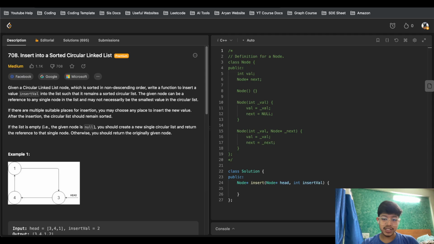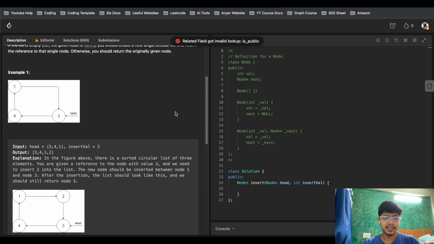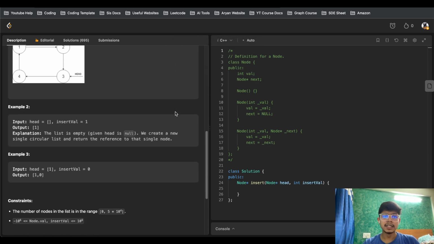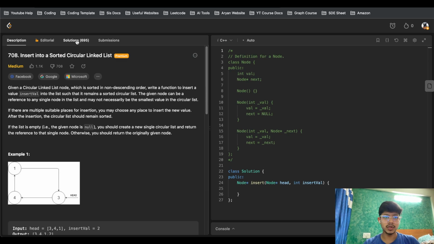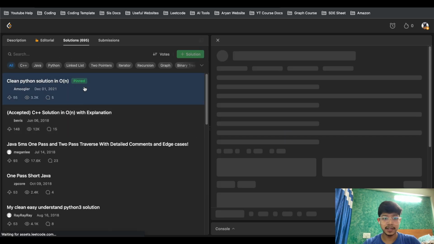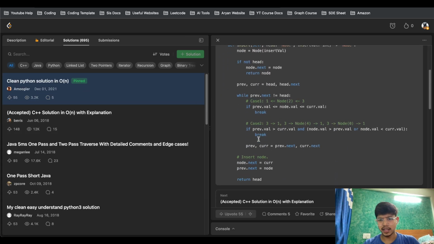Cool. Next question we have is insert into a sorted circular linked list. Again, we have this done and going. We have seen the same question in Google as well, and again for Microsoft. So please make sure you practice it. Python code is also available.